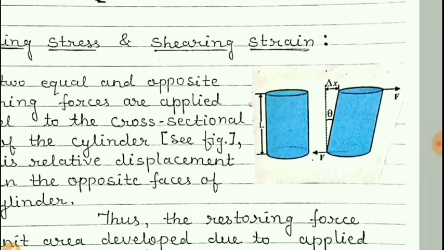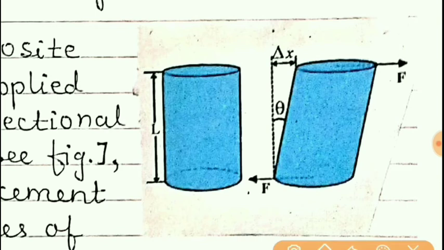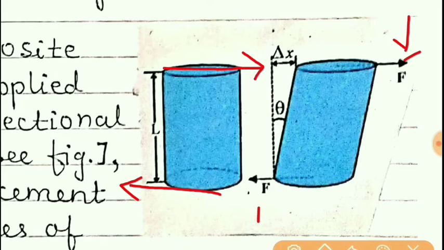Now students, you can see here a cylinder is shown. Suppose the forces are applied along the tangential line. You can see here the forces are applied along the tangent.